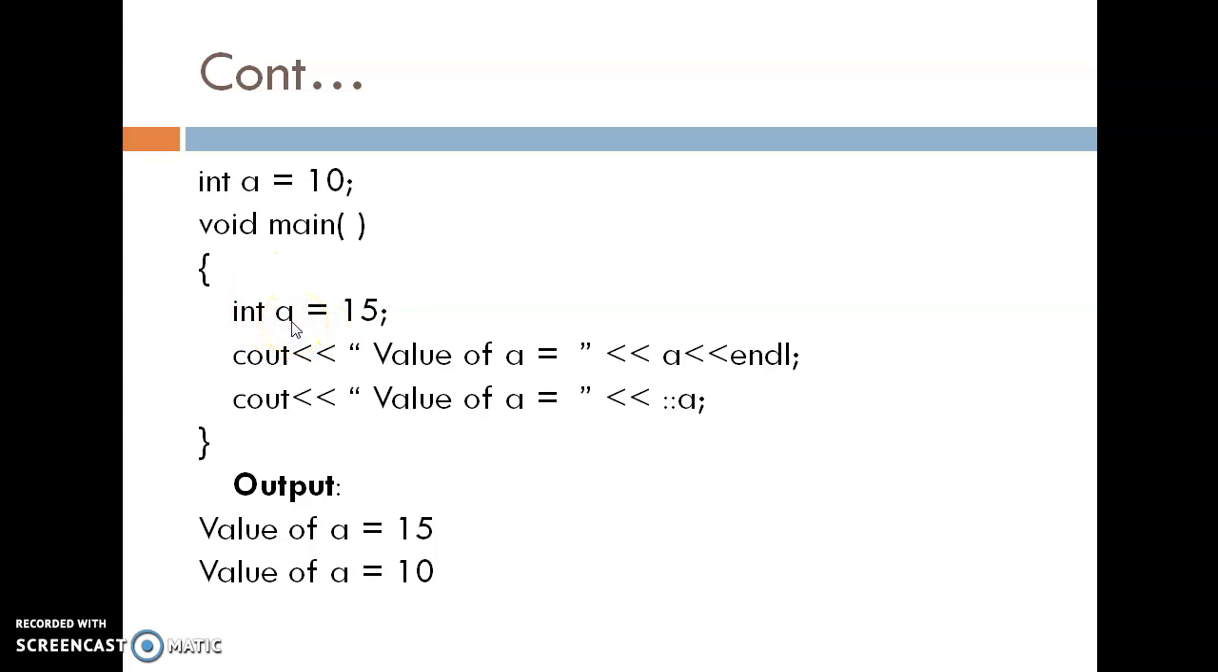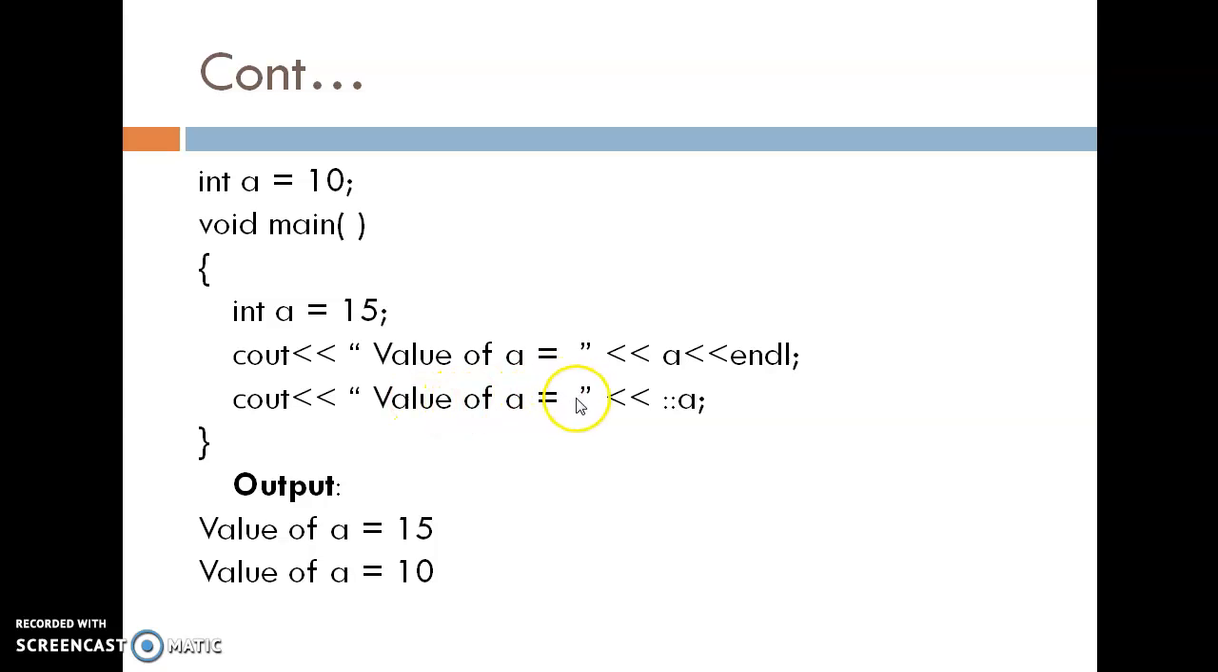So if I write the value of a, simply a, then it will print the value of a for this particular local variable, and here it will print 15. Here see the output. The value of a is equal to 15. It is printed from this line.